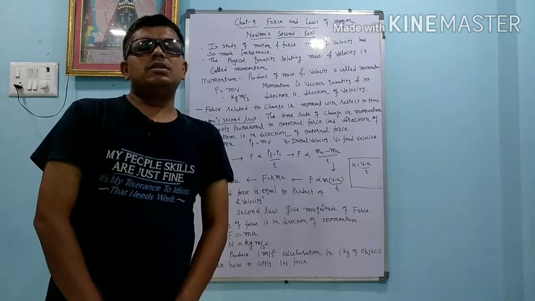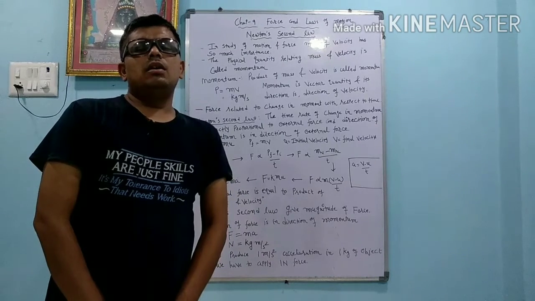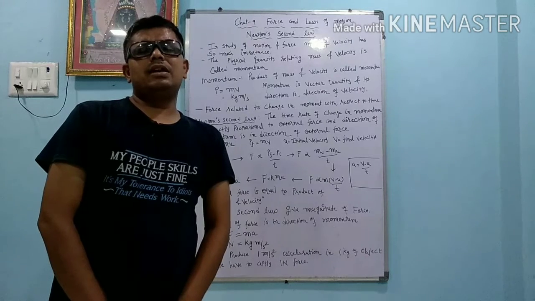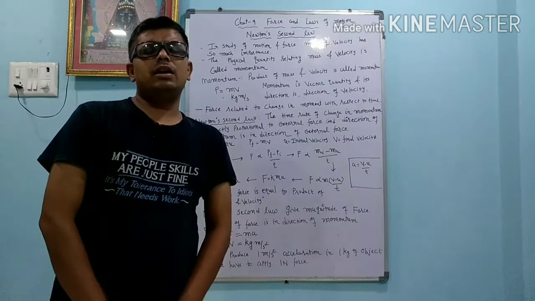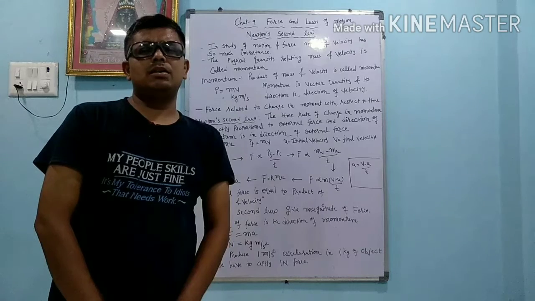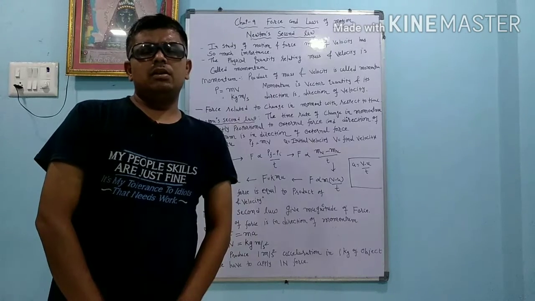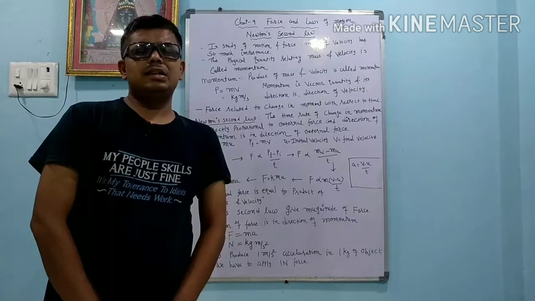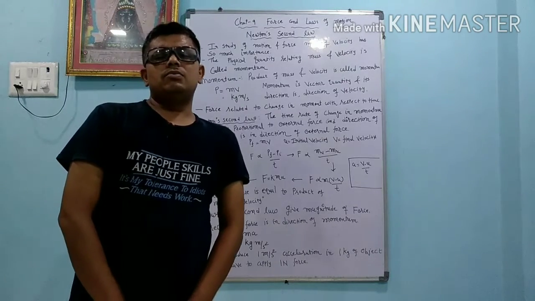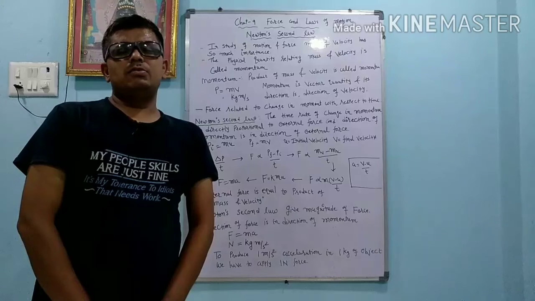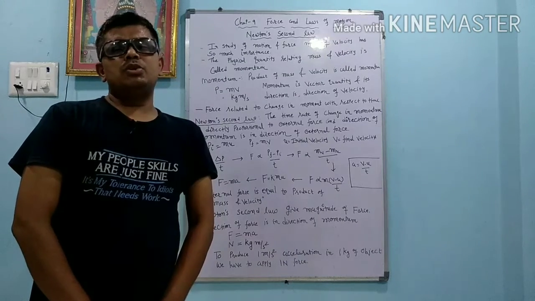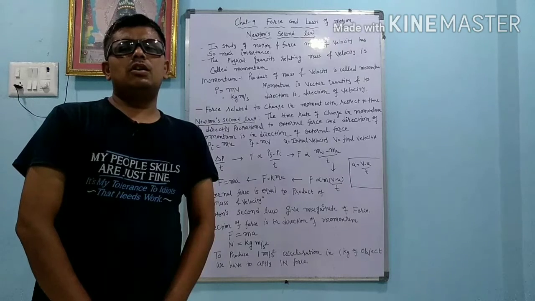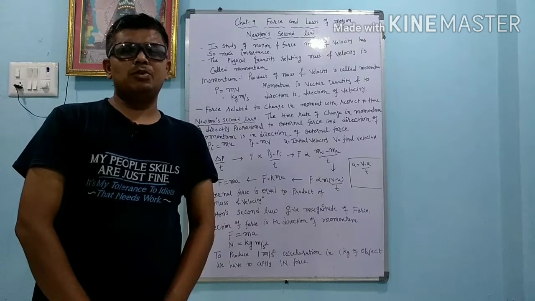Suppose two girls are running on the road, and one girl has less weight and the second girl has more weight. Both are running and the task given to you is to stop the girls one by one. You find it easy to stop the girl whose weight is less, and it is quite difficult to stop the girl whose weight is more, because motion also depends upon inertia, and the inertia of the object is more whose weight is more.